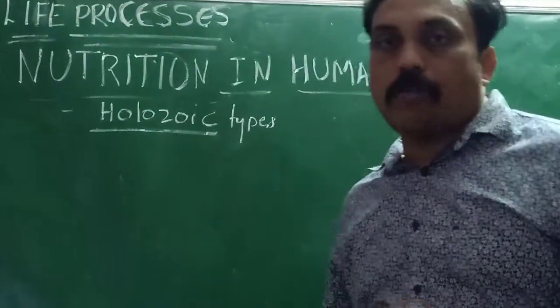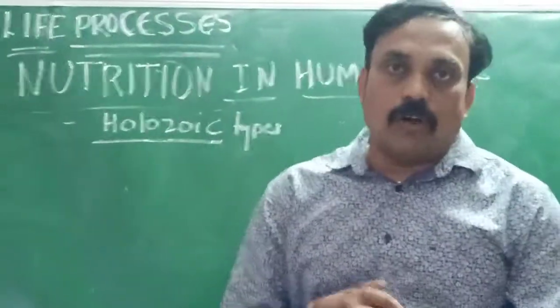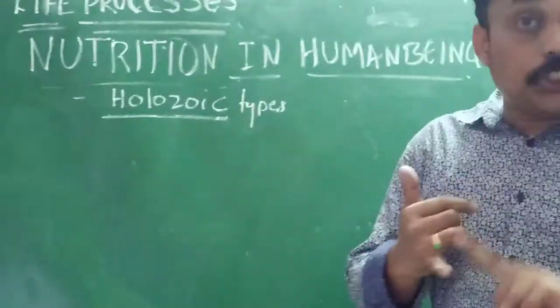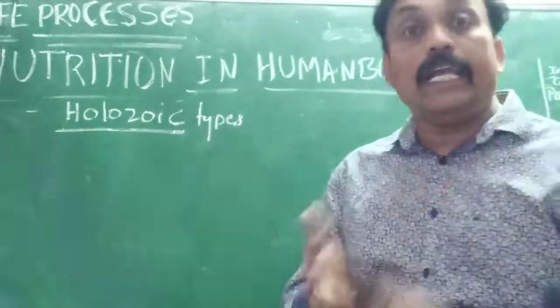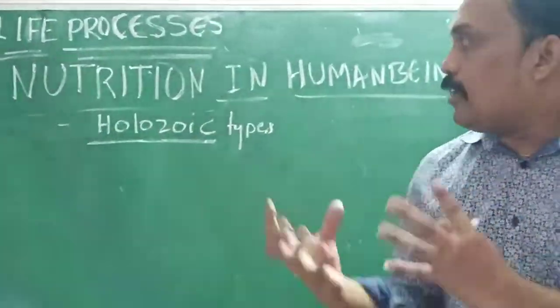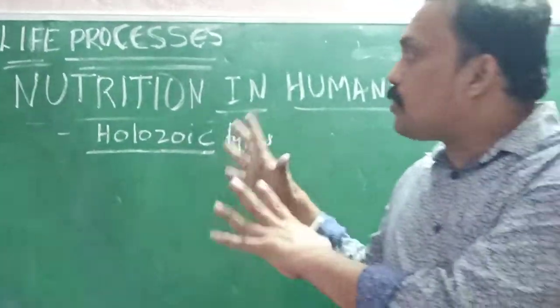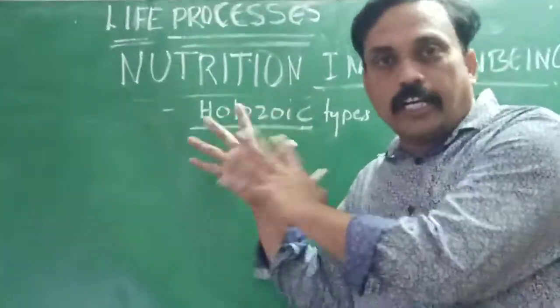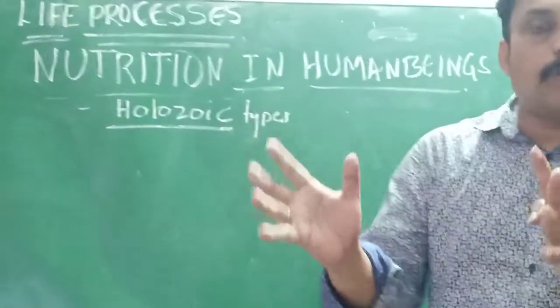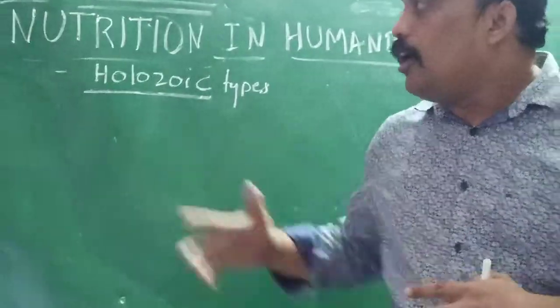Especially in holozoic nutrition, 5 steps are involved. What are they? Ingestion, digestion, absorption, assimilation, and egestion, sending waste outside the body. These steps are involved especially in the process of digestion. Already we learned what digestion is: conversion of complex molecules into simple molecules we can call digestion.